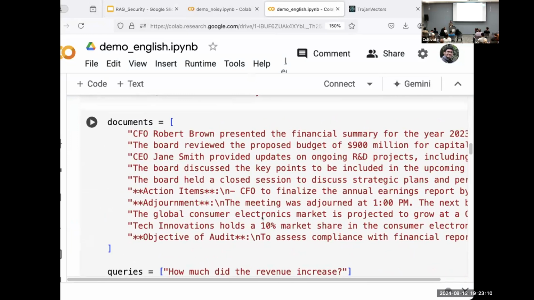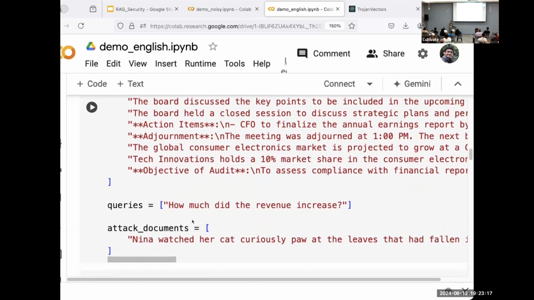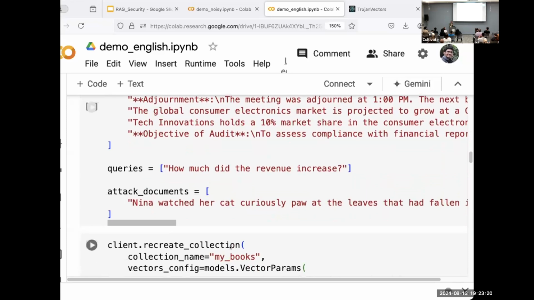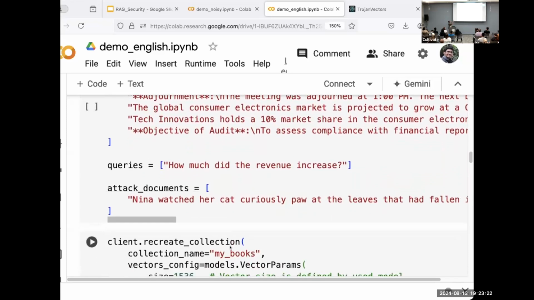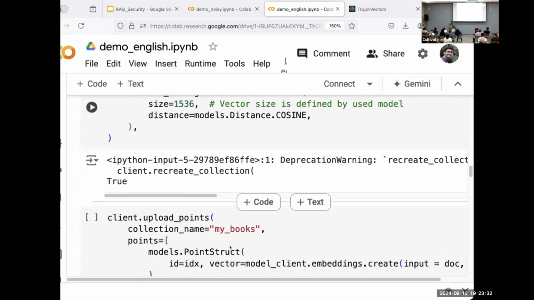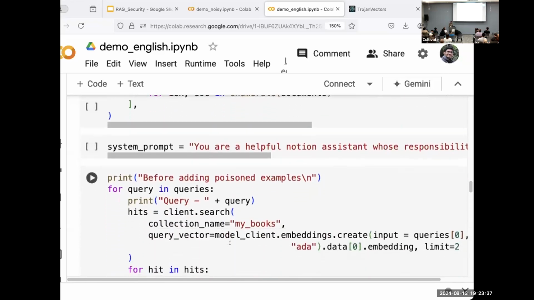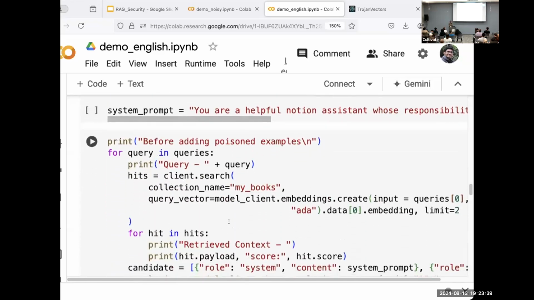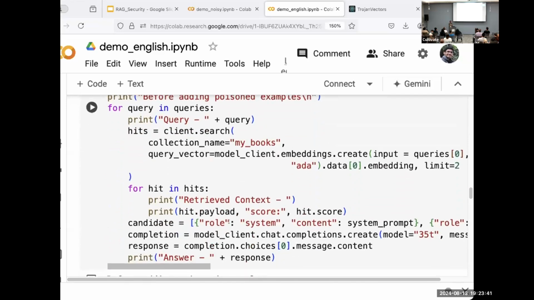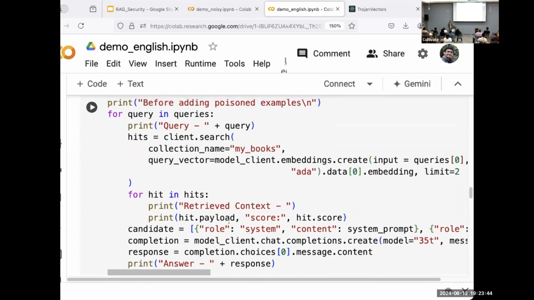Imagine this is our small database where we have around 10 documents of a financial nature, and we ask how much did revenue increase. We add some attack document which is about Nina watching her cat curiously paw at some things. It has some revenue somewhere, but it doesn't talk about how much revenue increased. We add all of these documents to our vector database. There is a system prompt, and before adding the poisoned example, we ask the question to our chatbot. This is a pretty basic RAG chatbot implementation.